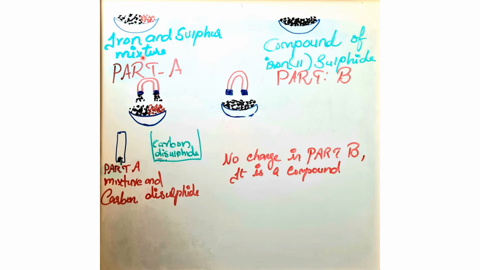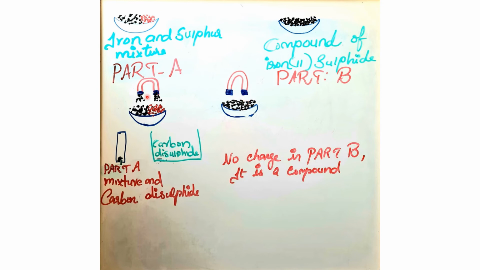Let us classify the iron and sulfur mixture as part A, and the compound of iron sulfide as part B. Now, let's check whether we can separate the components of the mixture and compound using a magnet. Iron is present in both the mixture and the compound, but observe here, only in the mixture can we separate the iron from sulfur. When we bring a magnet above part B, we cannot observe any changes because of the new substance, iron sulfide.